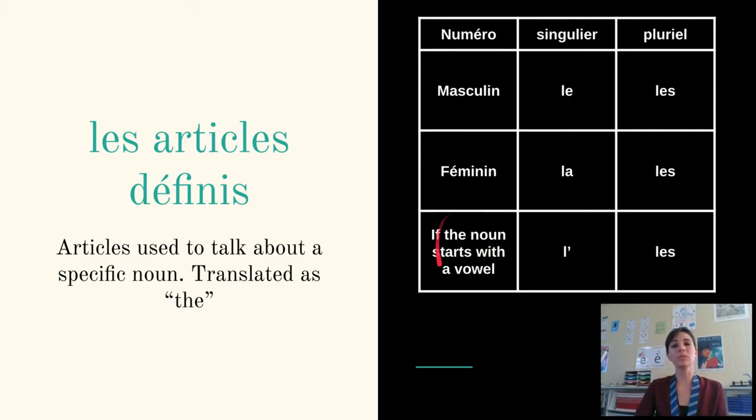And then if your noun starts with a vowel, A, E, I, O, U, or H or Y in French, we will use l'apostrophe, so you'll combine them. For example, if we're talking about avion, airplane, it will be l'avion. But if we're talking about plural, multiple airplanes, we would say les avions. You'll notice that if the noun is plural, the article, if we're using the definite article, is always going to be les.